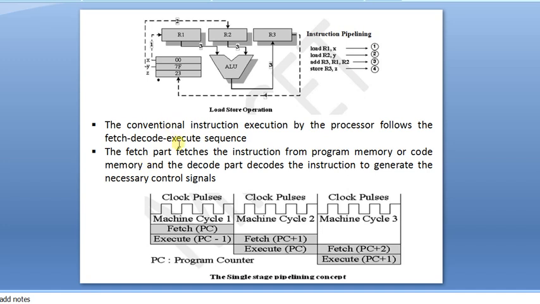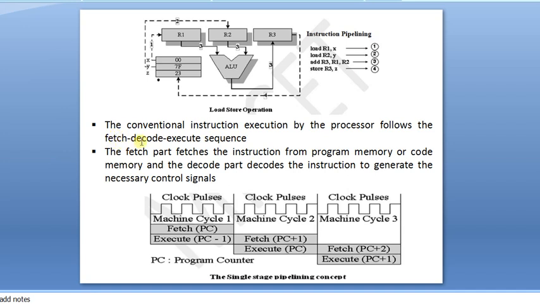Now how is this operation performed in single stage pipelining? Now I have told 3 stages: fetch stage, decode stage and execute stage. That is the 3 stages there. Fetching, pre-fetching: the instruction fetched from the memory will be fetched in the first stage.